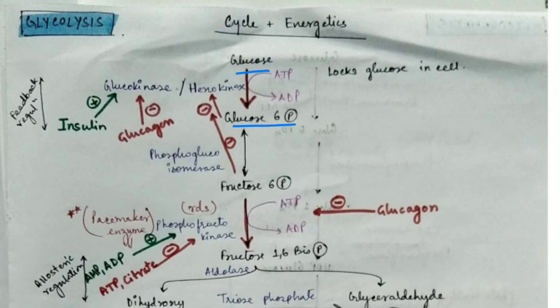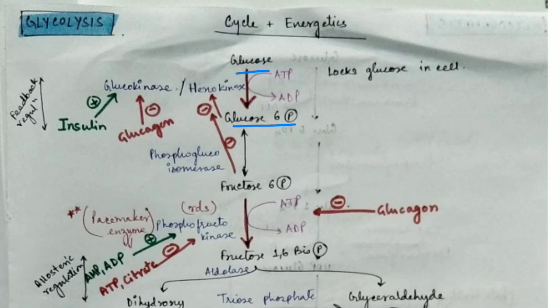Adequate glucose supply is present in the liver, so glucokinase is going to act in the liver. And hexokinase has a low Km value, so it has more affinity for glucose. So it will act when there is less concentration of glucose present, so that it will be very efficient in taking up the glucose and pushing it down into the glycolytic pathway. So hexokinase is present in the brain, and brain tissue needs glucose, right? If there is not sufficient glucose, it can reach a coma state. So in brain, cardiac muscles, skeletal muscles, in the majority of cases hexokinase is present.